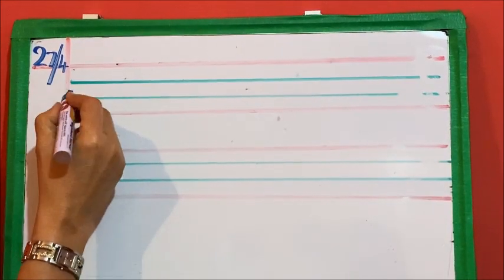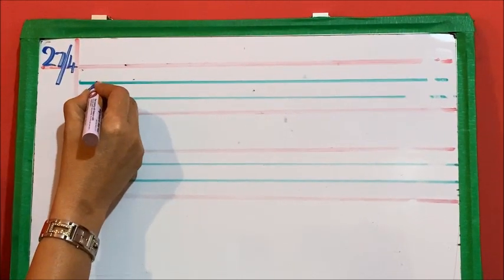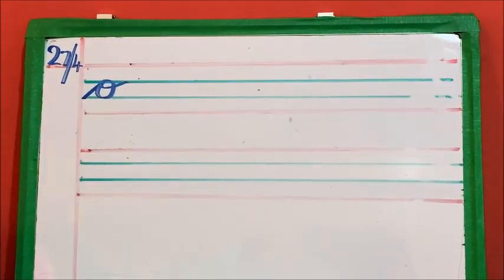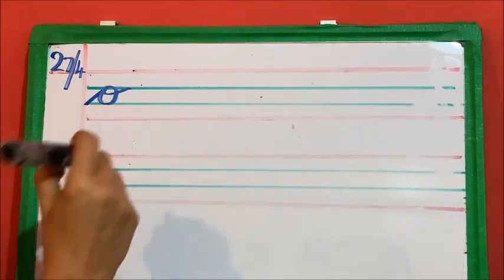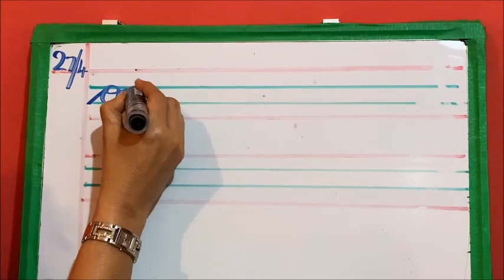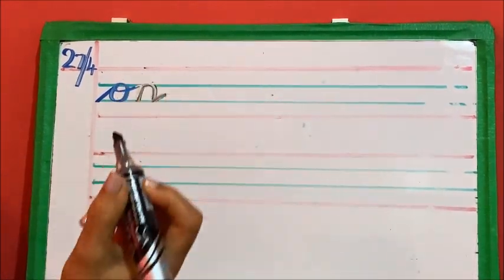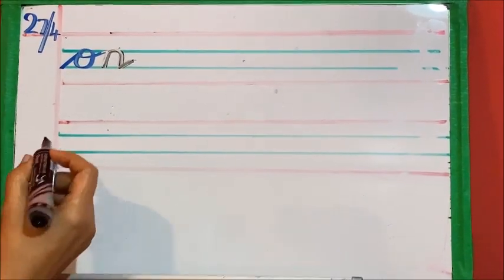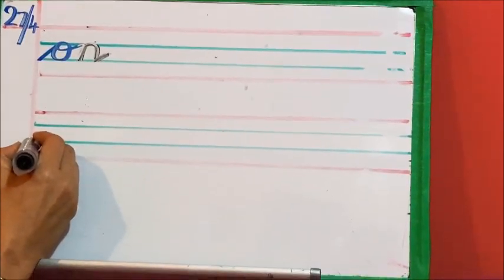You have to start the first word from the margin, and here we write the letter O, that is A, and the letter N, that is N, like this. So A and N together makes the word on. So when you are writing, you will not say O-N, like yesterday I told you, it is A, N, on.